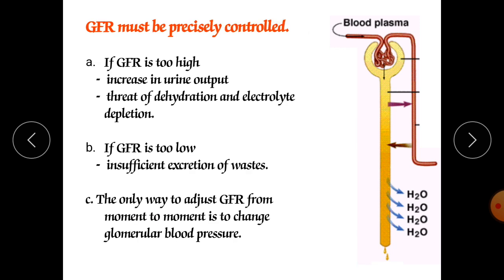The GFR must be precisely controlled. If GFR is too high, it increases the urine output, a threat of dehydration and electrolyte depletion. So that's why it should be under control. If it is too high, definitely it will cause conditions like dehydration and electrolyte depletion, because if the rate